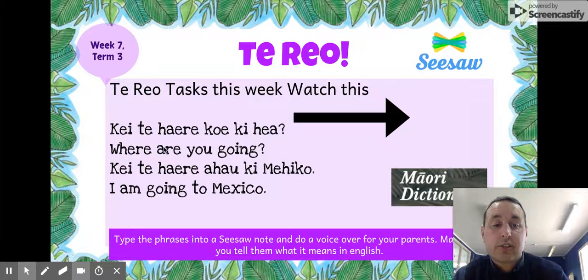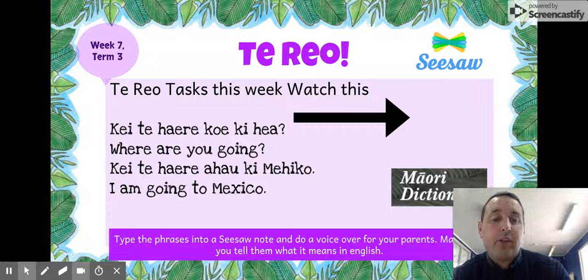Now, your task is to go to the Māori dictionary and find another place and its name in te reo and write that destination in your sentence. So you'll write kei te haere koe ki hia, where you're going, and then you'll write kei te haere ahau ki, and then the name of the place you're going and its translation in te reo, and then write in English I am going to Mexico or whatever that place is.